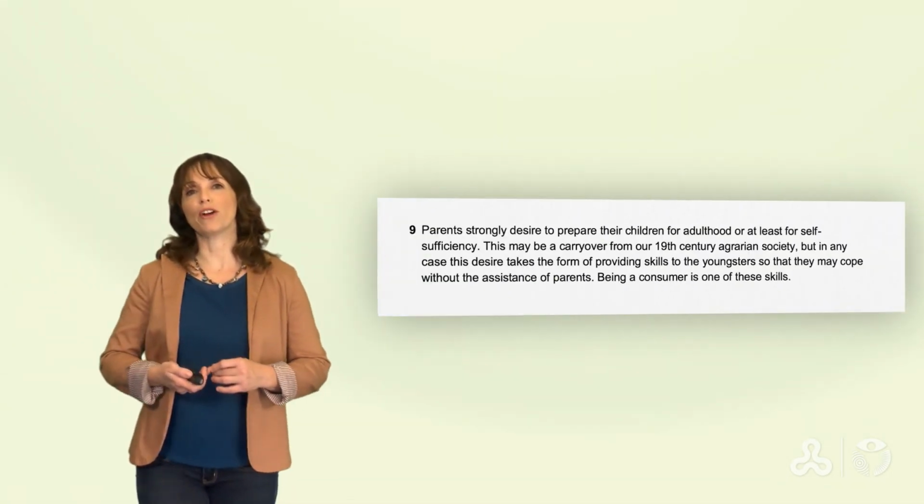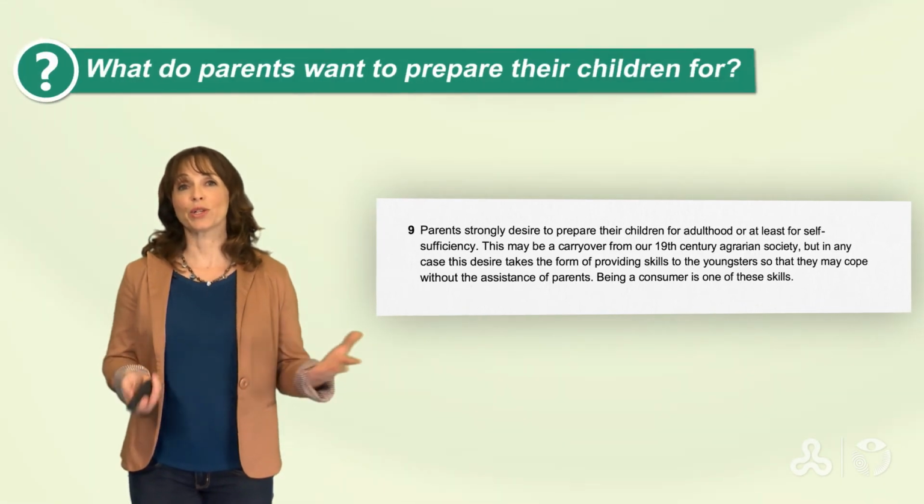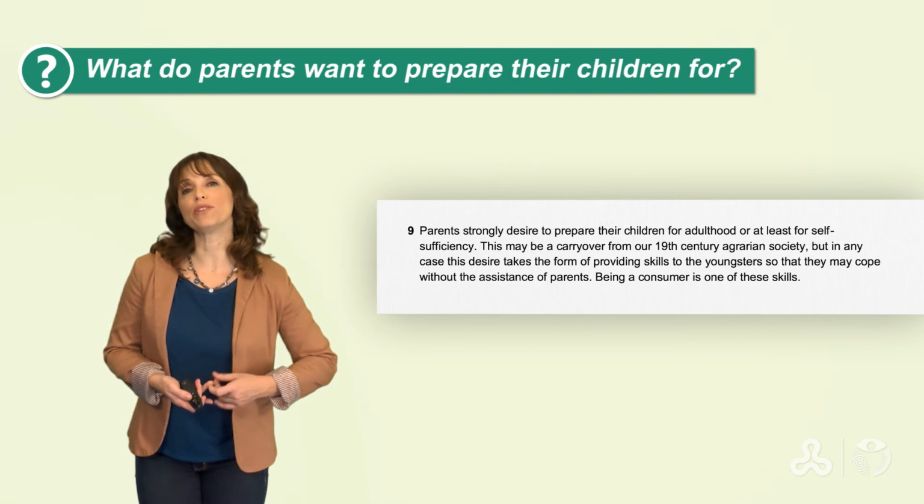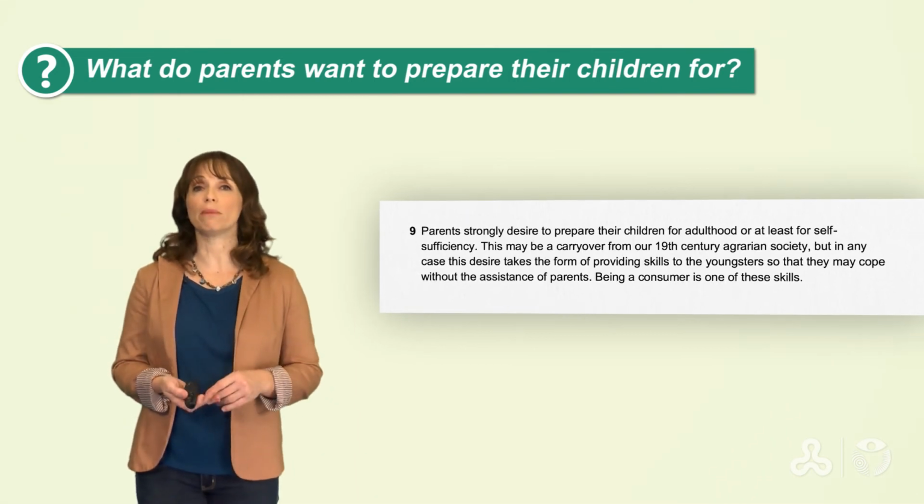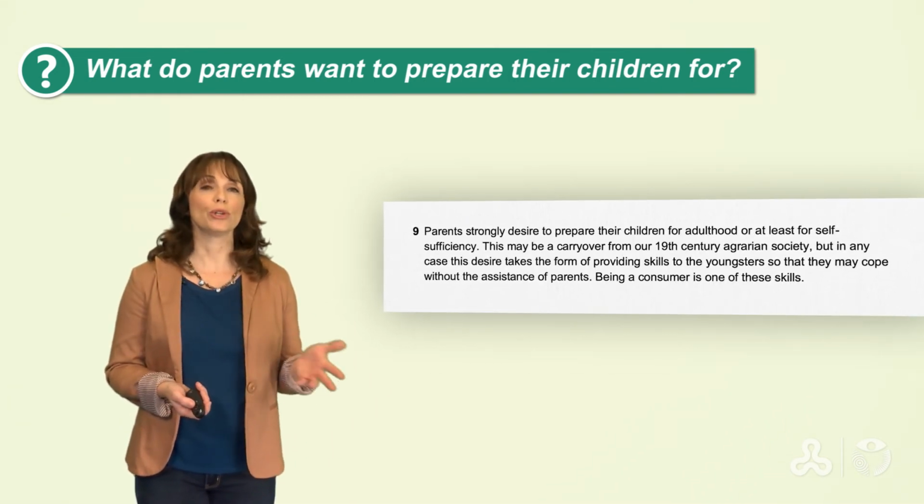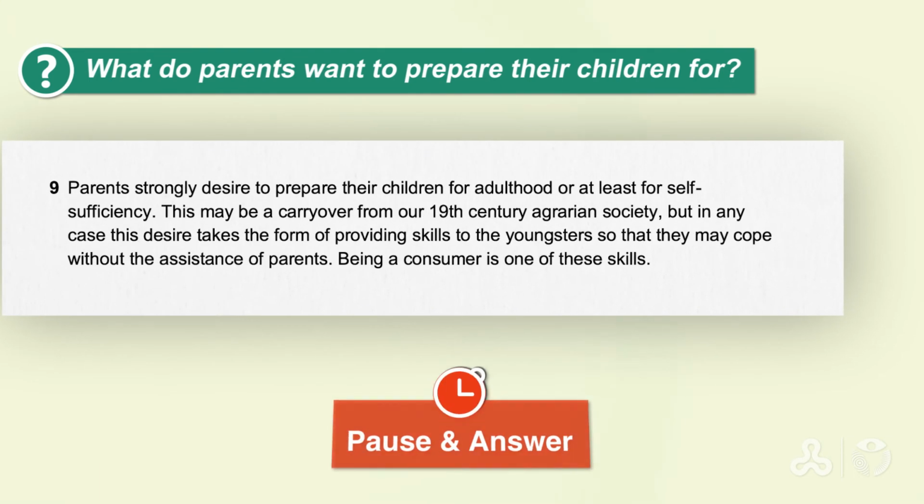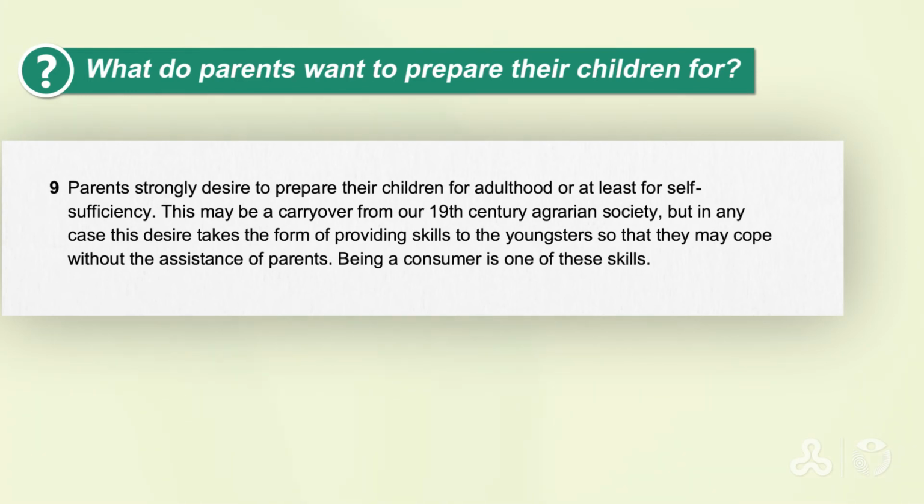So this brings us to paragraph 9 and to the question that was raised before. What do parents want to prepare their children for? למה הם רוצים להכין את הילדים שלהם? So read paragraph 9 and try and answer the question. So again, as in every type of question, look for keywords from the question in the text. So in this case, parents preparing their children, okay?